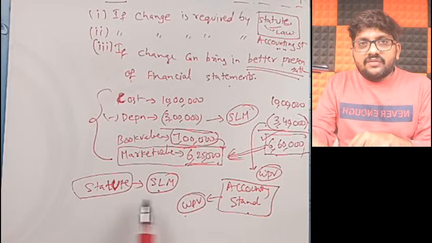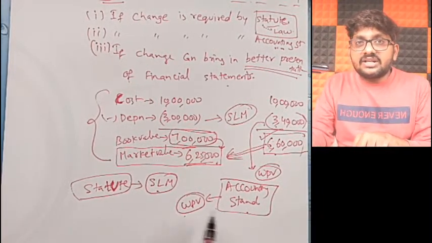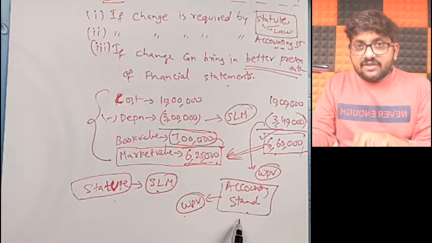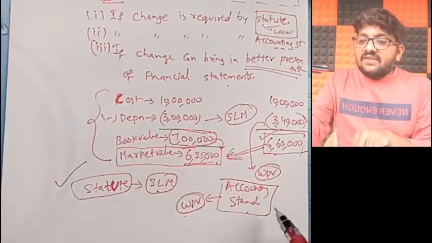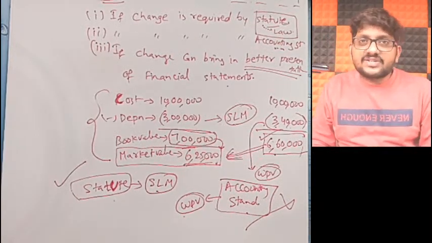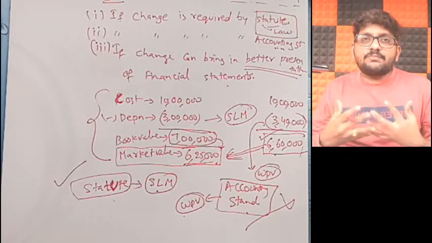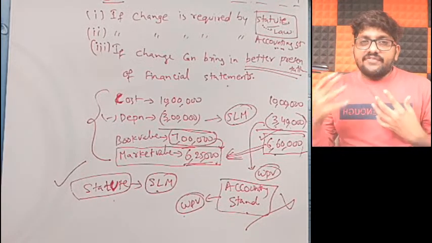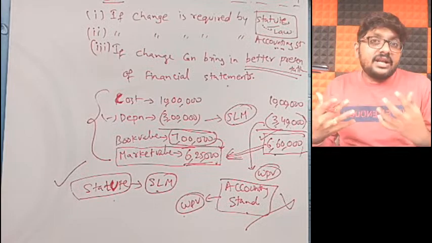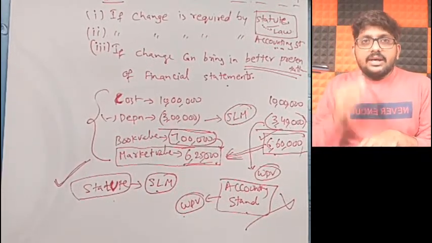Whenever there is a dispute between statute and accounting standards, listen very, very carefully: statute prevails over accounting standards. If there is a dispute between the recommendation of the statute and the accounting standards, which one will win? You have to follow statute, then accounting standard.